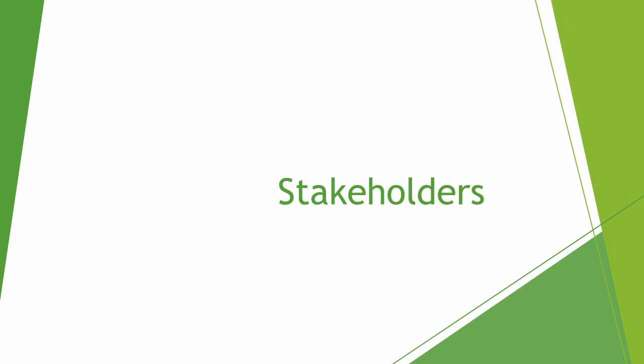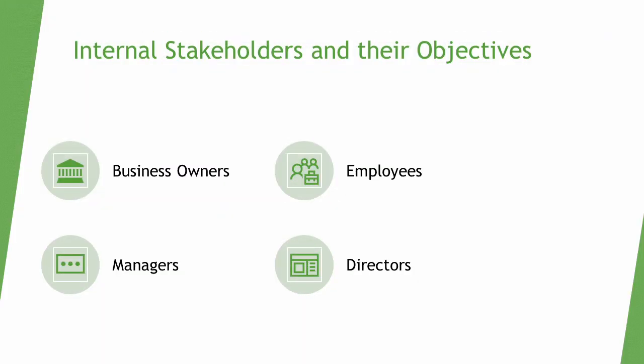There are 2 types of stakeholders, internal and external. An internal stakeholder is anyone inside the business, which includes business owners, employees, managers, and directors. Each of these stakeholders expect different things from the business. The business owner is a major shareholder that works in the firm. Managers and directors look for something meaningful and purposeful in the business and want the business to grow.